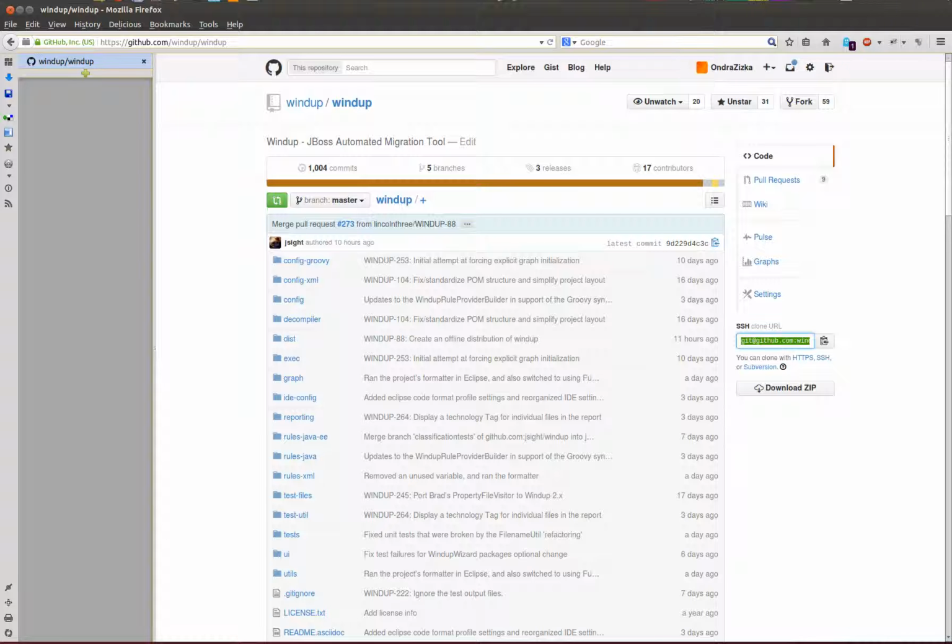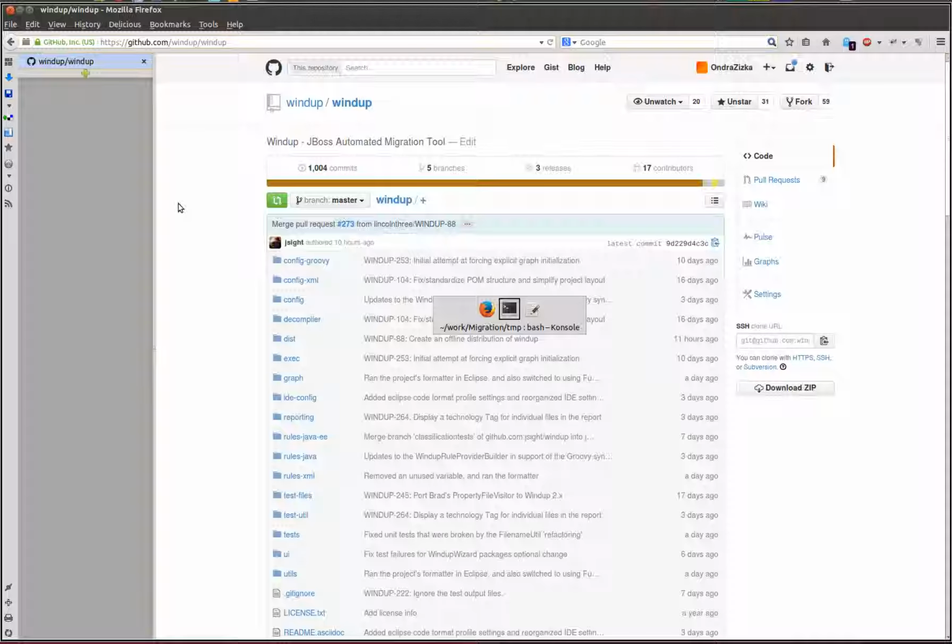First, visit Windup's GitHub and copy the Git repository URL. Then clone the repository.